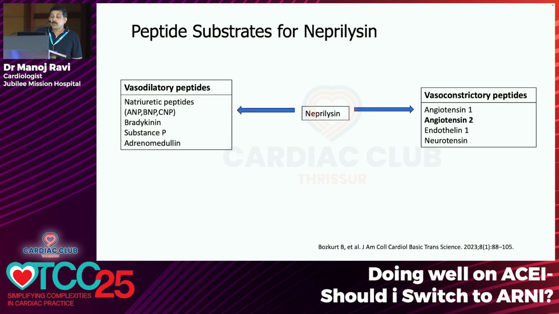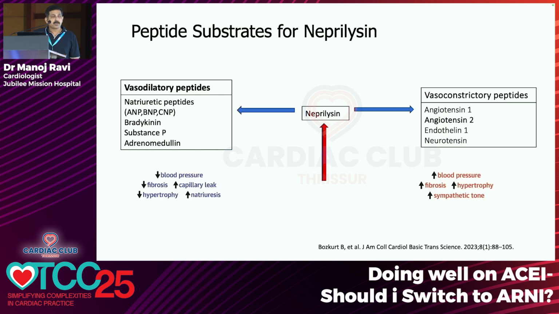Neprilysin has more than 50 substrates in the body. They act on vasodilatory peptides, and they also act on vasoconstrictory peptides. So, if we inhibit neprilysin, both the vasodilatory peptides and the vasoconstrictory peptides will go up. If the vasodilatory peptides are more, it causes a decrease in blood pressure, decrease in fibrosis and myocardial hypertrophy. But if the vasoconstrictory peptides predominate, it has the opposite effect.